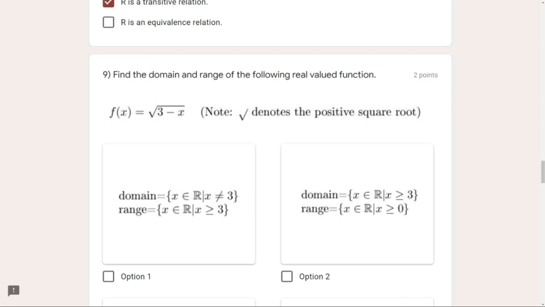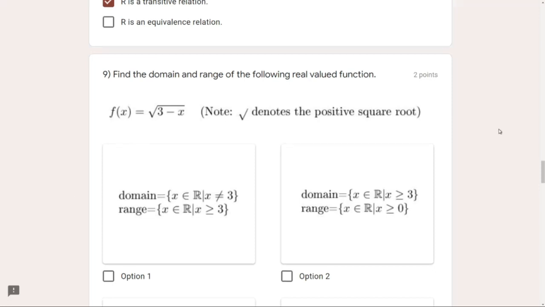And when x approaches minus infinity, a very large negative number, then we will start getting very large positive numbers. So that means our range should be greater than or equal to 0, right? So y will be greater than or equal to 0. Everyone agrees? Okay, so let's see which option has that.